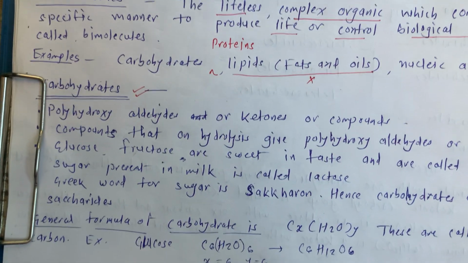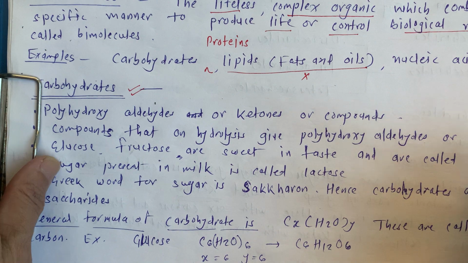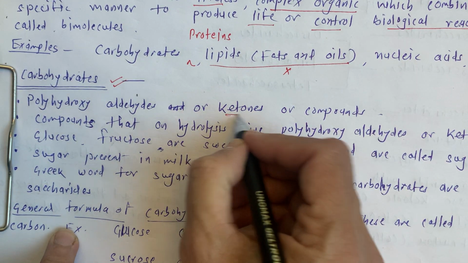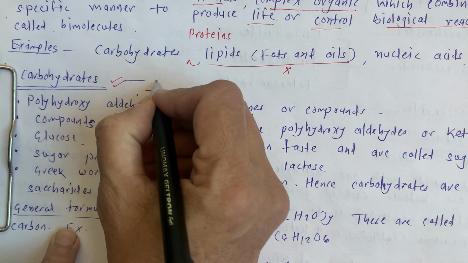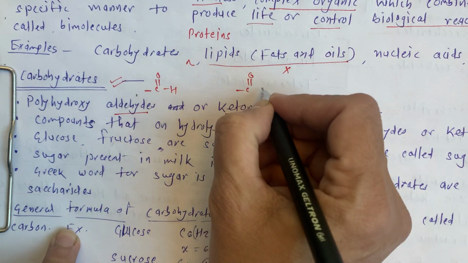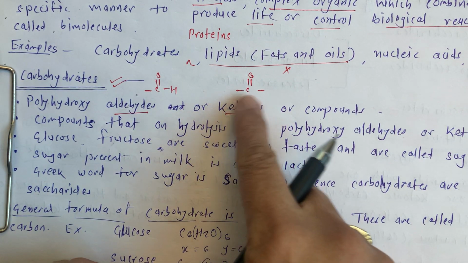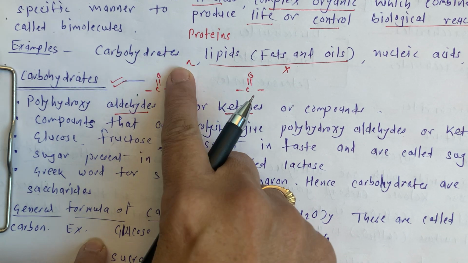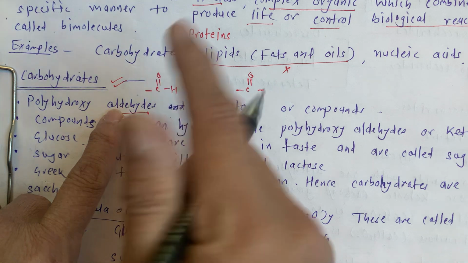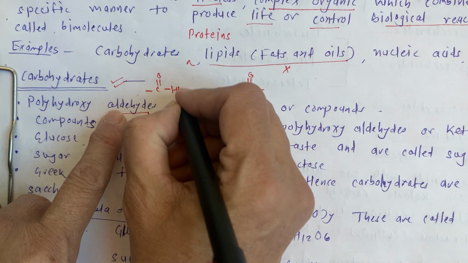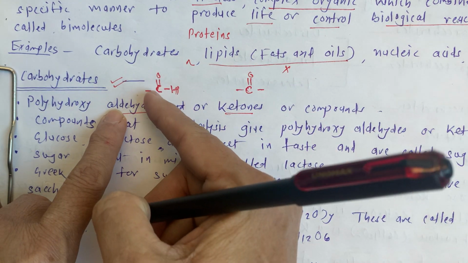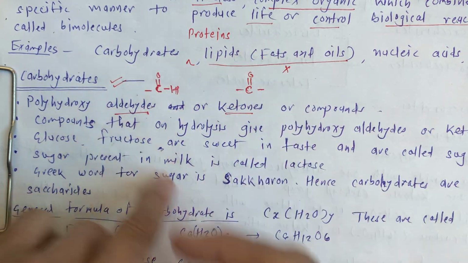Okay, what are these carbohydrates? Carbohydrates are polyhydroxyaldehydes or ketones. Up till now we very well know what is aldehyde and what is ketone. This is the carbonyl group, where to these two ends R groups are attached, or this is the aldehyde group where one bond is attached to R but the other bond is always attached to H, and this is the carbonyl carbon, C double bond O.